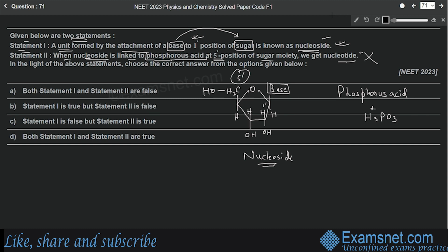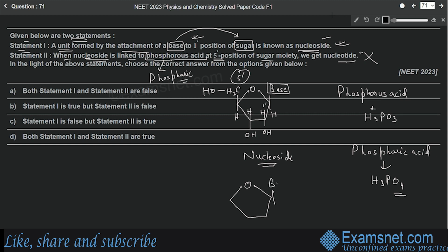Instead, phosphoric acid is linked. And what is phosphoric acid? In this we have H3PO4. That means 4 oxygens are there. Okay, so let's see how a nucleotide will look. First we have a sugar similar to the one we made in the nucleoside.